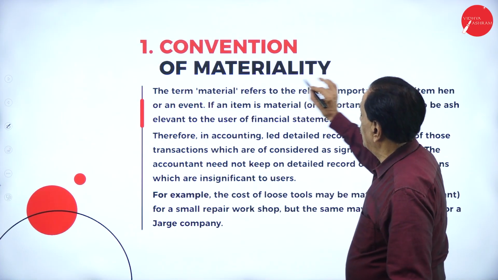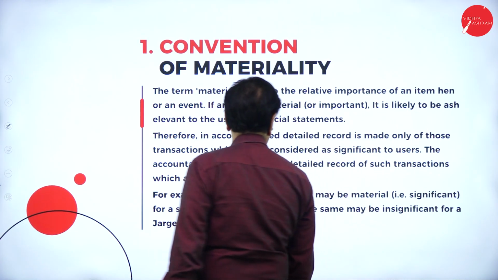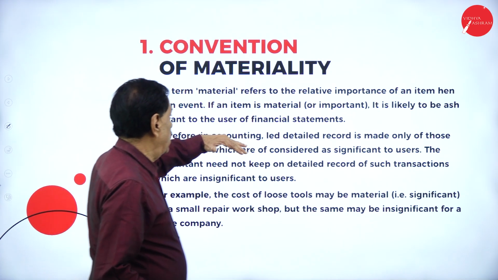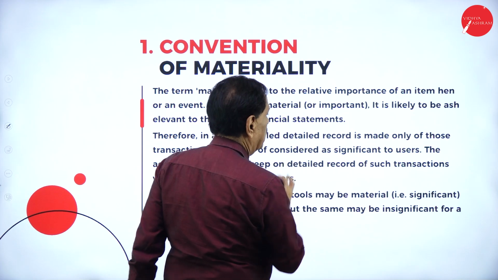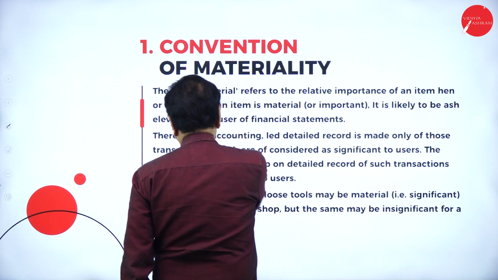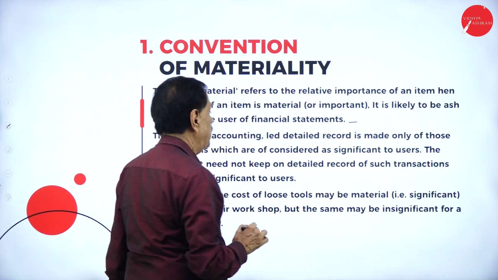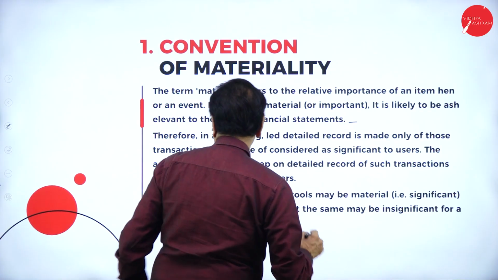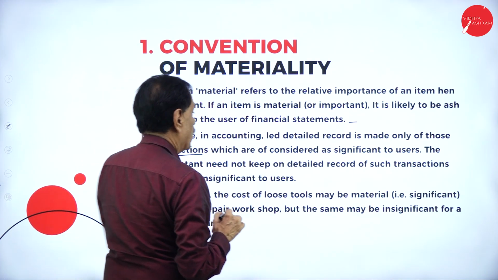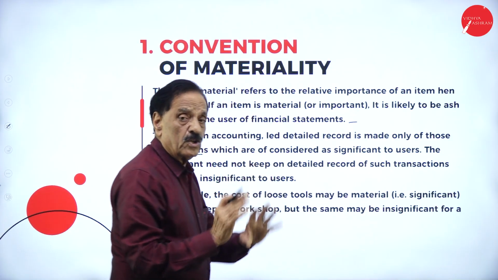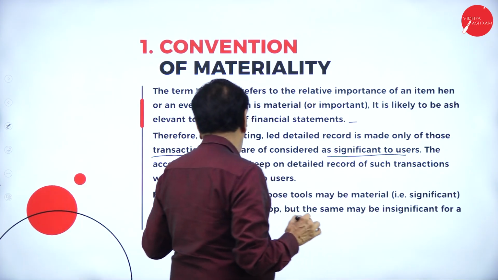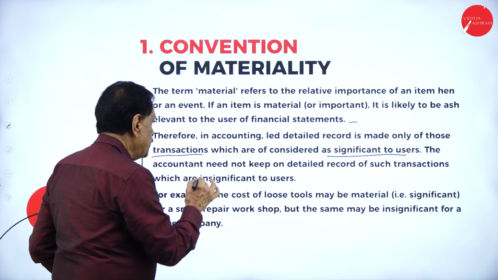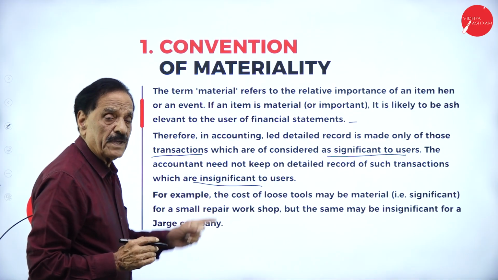First one, convention of materiality. The term material refers to the relative importance of an item or an event. If an item is material or important, it is likely to be relevant to the user of the financial statement. Therefore, in accounting, detailed records are made only of those transactions which are considered significant to the user. It should be important to the user. The accountant need not keep a detailed record of transactions which are insignificant to the user. Only significant items will be considered.